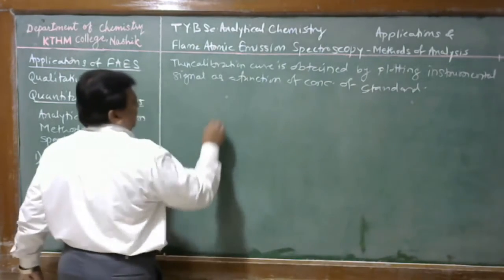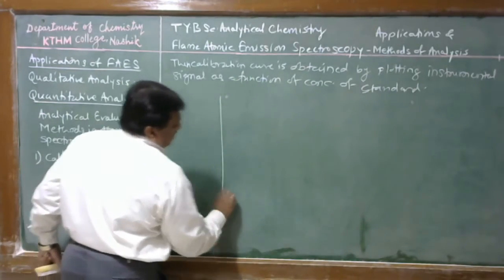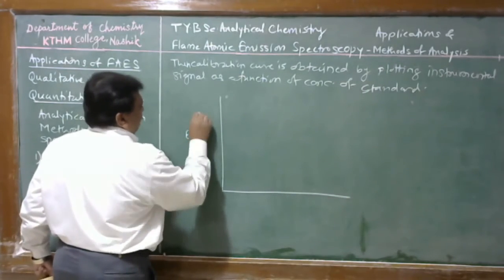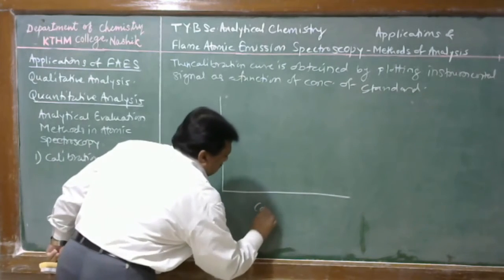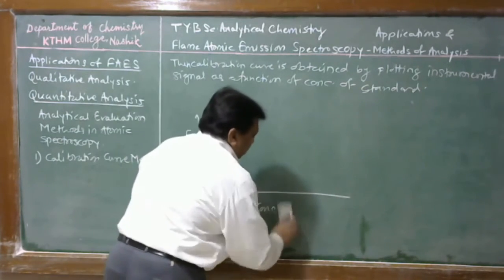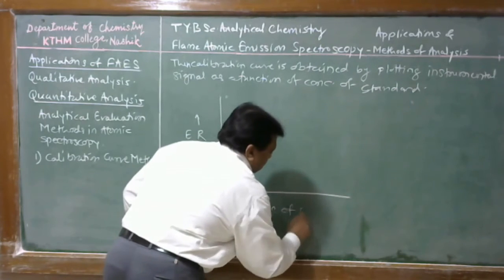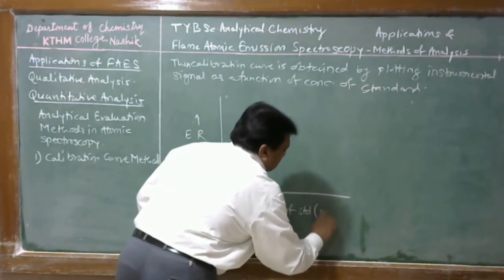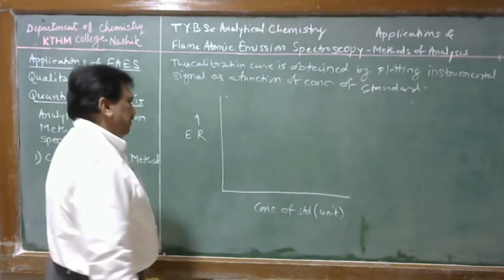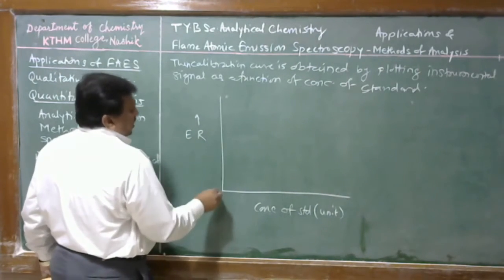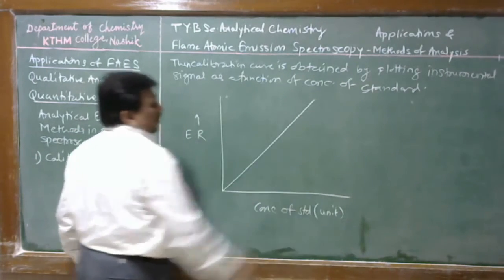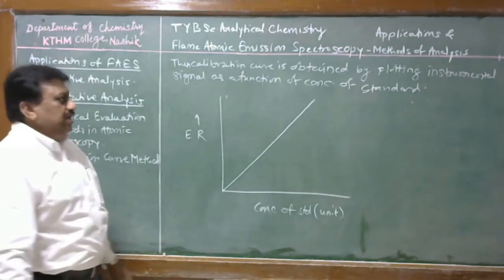For flame emission spectroscopy, this is emission reading versus concentration of standard in units such as ppm, ppb, or moles per liter. Here the emission reading is a linear function of the concentration of analyte, and we have a straight line passing through the origin.